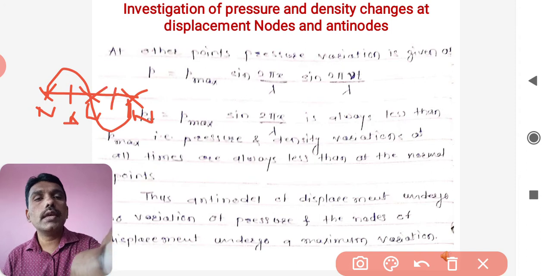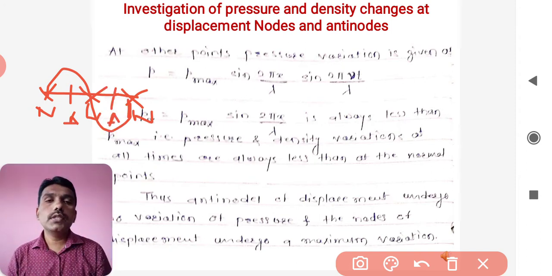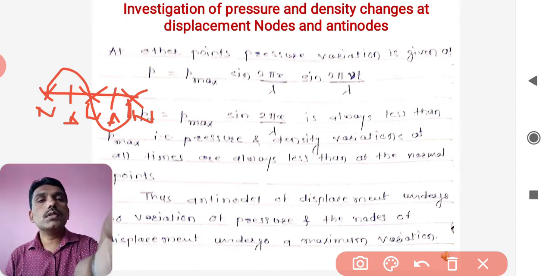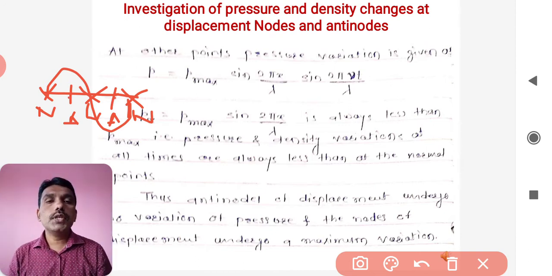This is one, and this one is the other. At this stage there is no change as far as the pressure and density are concerned. That means at these antinode points the pressure and density do not change, they stay normal.